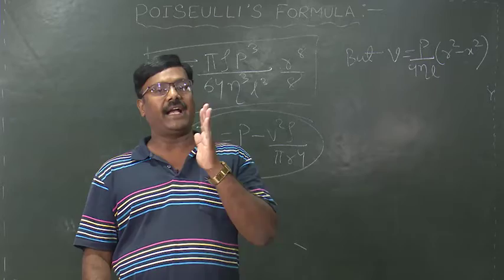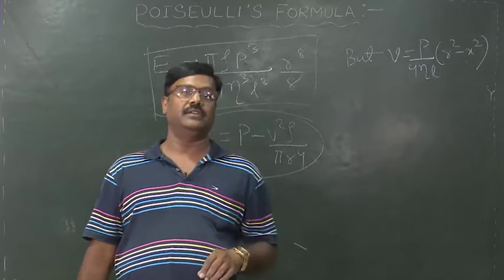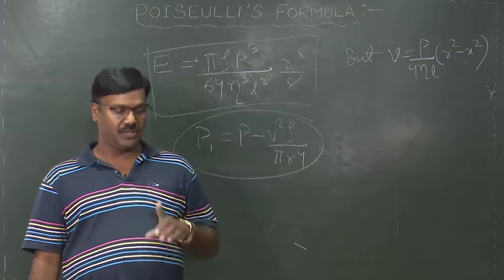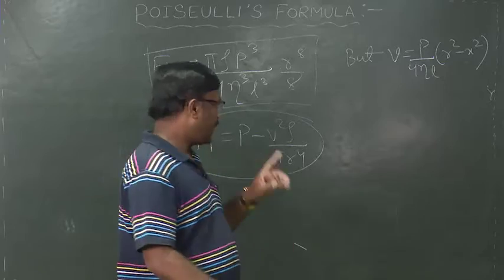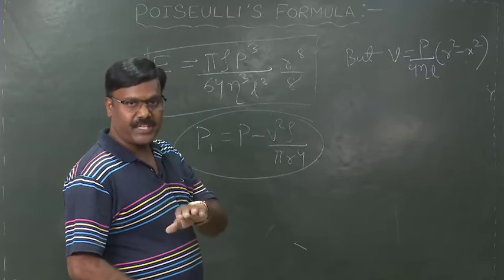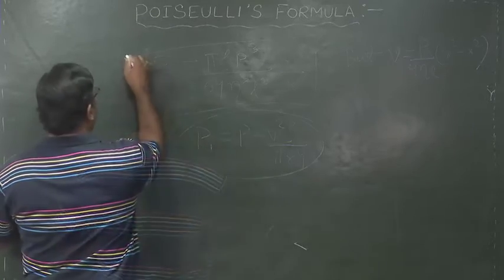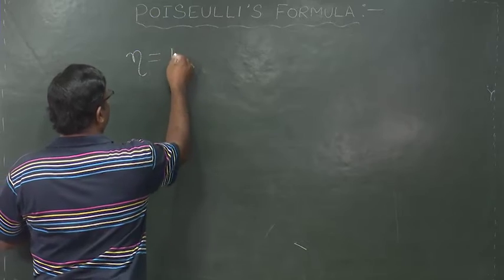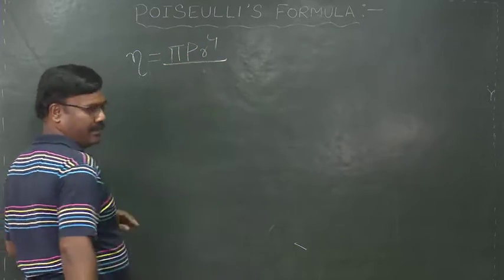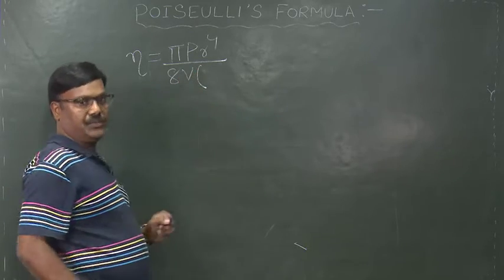We have to consider the correction in acceleration, so that we can calculate the corrected form of the expression for the coefficient of viscosity as eta is equal to pi P r to the power 4 divided by 8 V